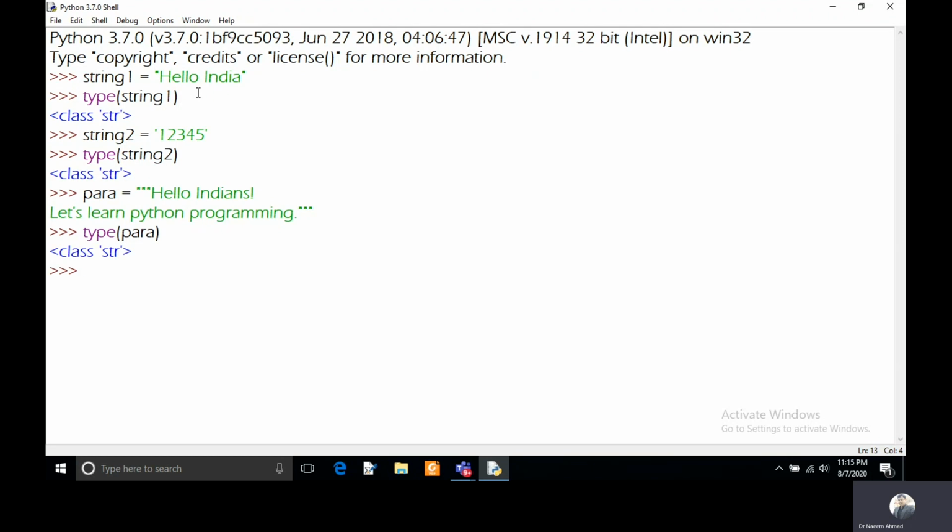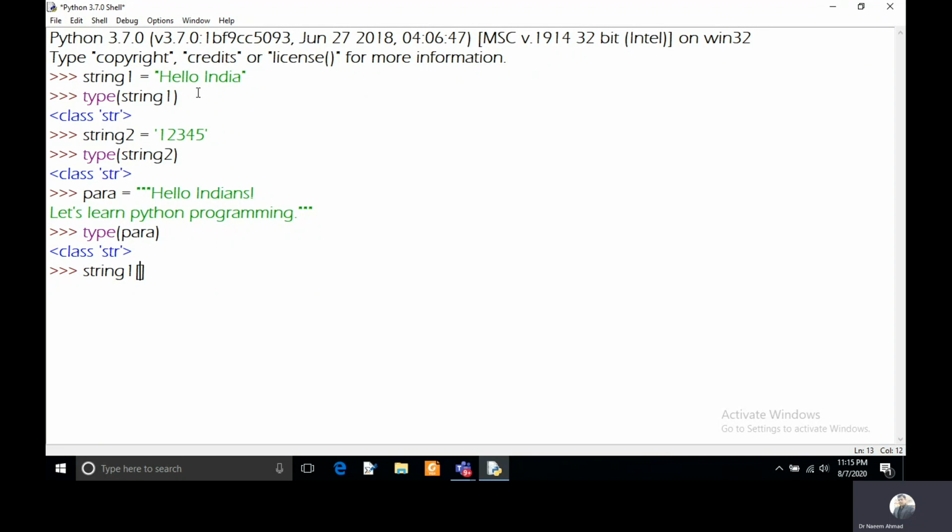If you want to access the elements or characters of your string, you can write the name of the string along with square brackets. So I'm taking the first example, string 1. I'm putting a square bracket along with this name, and in this square bracket you can put the index.